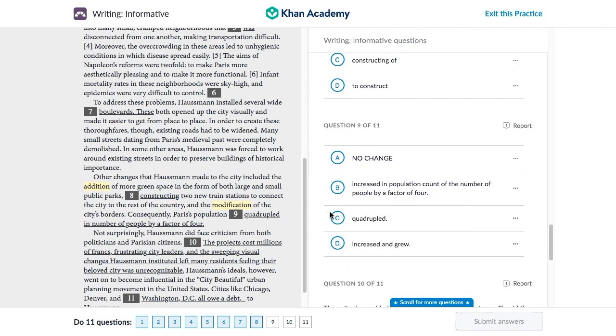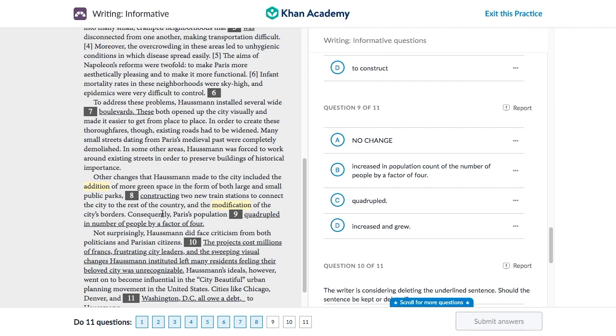Next up, we have question 9. And we're trying to simplify the words here. Consequently, Paris's population quadrupled in number of people by a factor of 4. Now, do you see an issue here? Quadrupled by itself already means to increase by a factor of 4. So this is redundant, and this is obviously not an option.